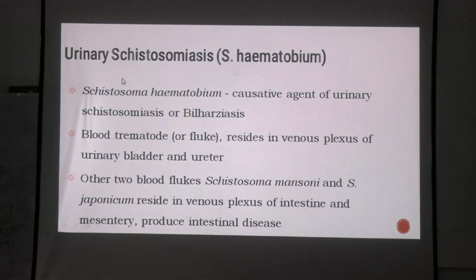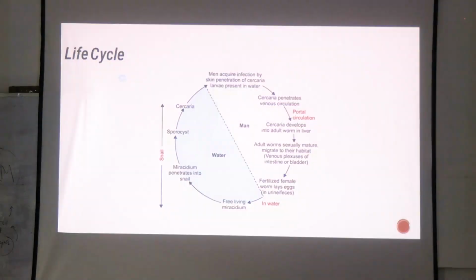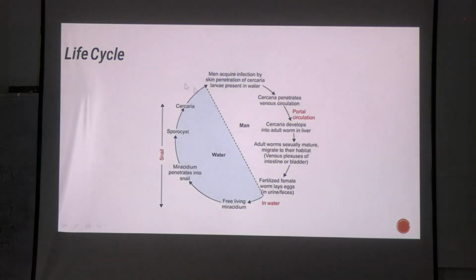Coming to Schistosoma haematobium. Schistosoma haematobium's life cycle we had already discussed in the previous lecture. What happens here? There are 5 stages to this fluke in which the Cercaria penetrates the man through water. Suppose a man went for swimming in the stagnant water where the Cercaria was surviving, it entered this man's system, went to the portal circulation.